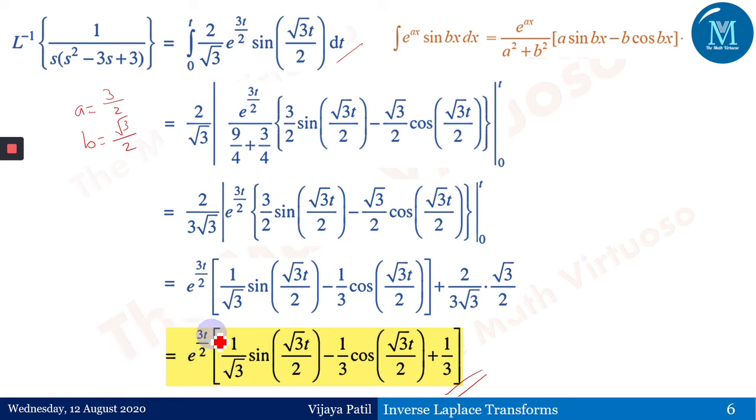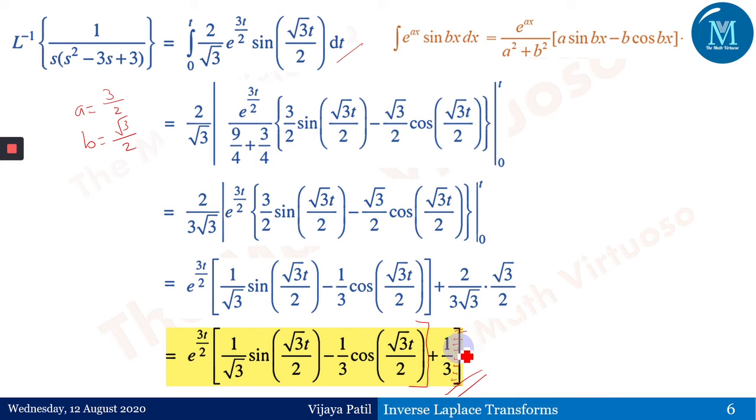So e to the power 3t by 2, just an adjustment, and the constant has been considered here because of the square root of 3. The 2 will go off, and I'll remain here with just 1 by 3, keeping this e to the power 3t by 2 outside this first bracket. I think yes, this has to be like this, because e to the power 3t by 2 is not there in the second one. So here it is like this, right? Because this 1 by 3 is a constant.